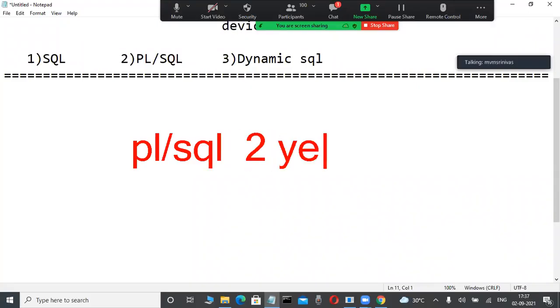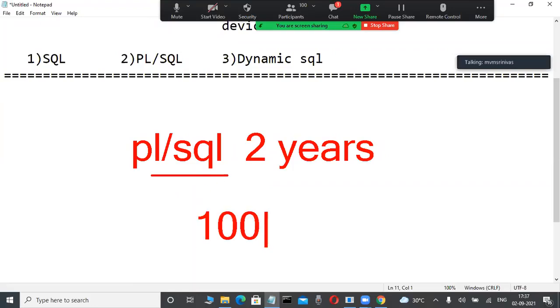Maybe there is a gap, you are struggling, and you are unable to get a job. Yes, you are. Then if you learn PLSQL properly, you will 100% get a job. It is very easy, because it needs only a little bit of coding. So many fellows don't know this.